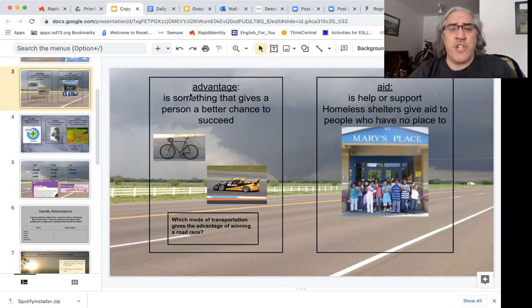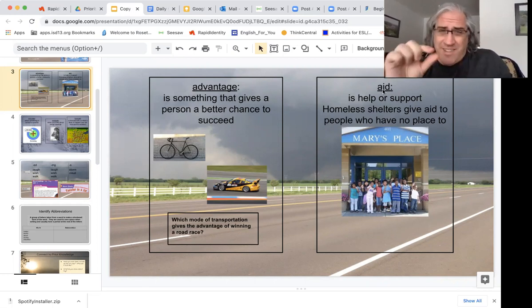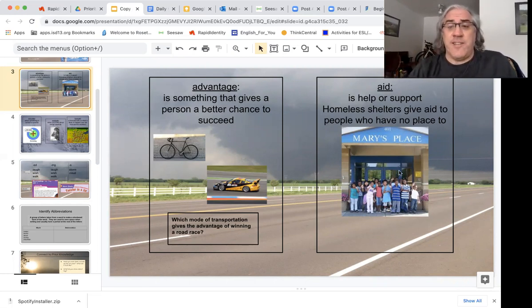All right, so our vocabulary here starts with these two words. There's advantage and there is aid. Advantage is something that gives you a better chance at succeeding. It's something that gives you a better chance of getting something done. If you have an advantage, both this car and this bicycle give you an advantage in going faster. Aid is similar, but a little different. It's help or support for whatever reason. This is a homeless shelter that is aid for people who don't have a home.